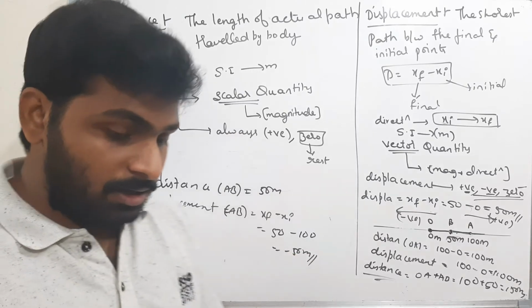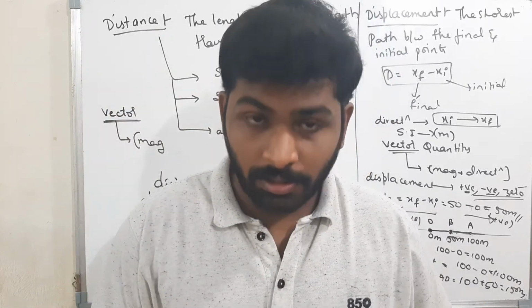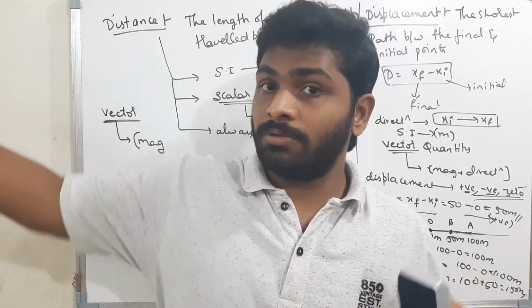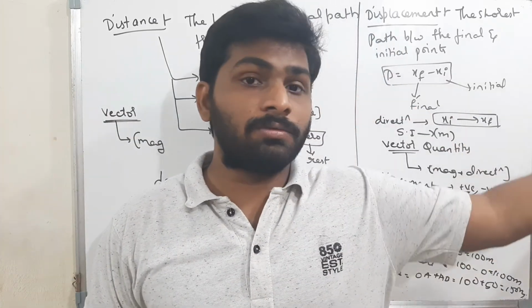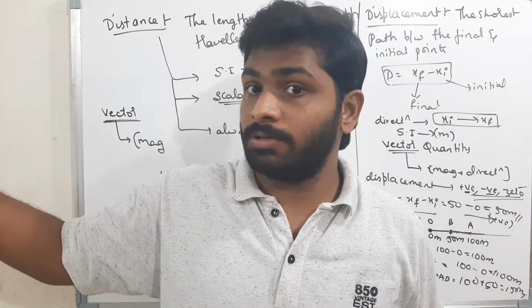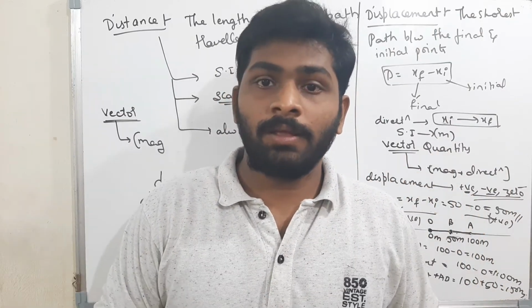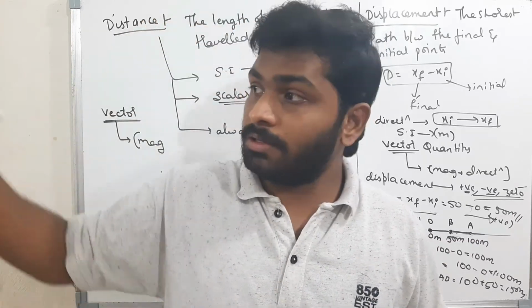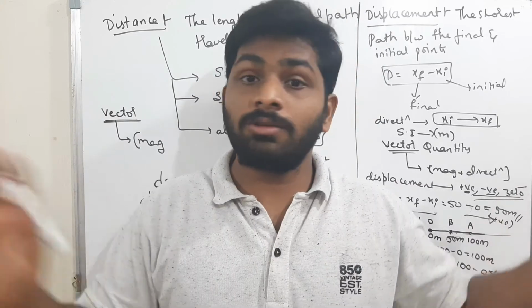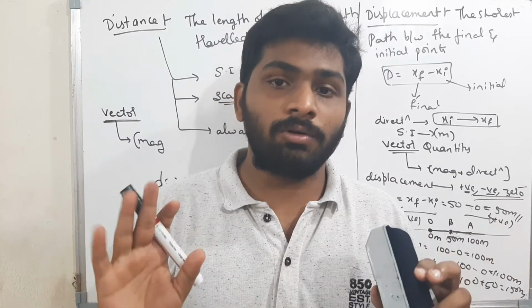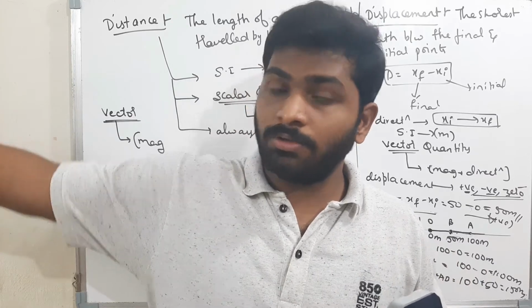That means if I am standing here and I assume my right side is positive and my left side is negative, there is no rule that the right side is always positive. I am assuming. There is no rule that upside is positive and downside is negative, or that right side is positive and left side is negative. We are assuming like that. When you are solving problems, we have to assume by our own. Now I am assuming right side is positive and left side is negative.